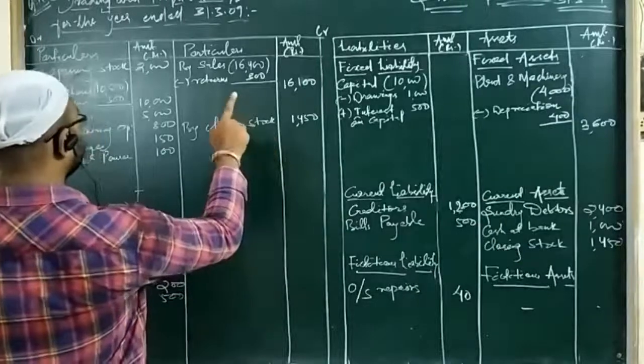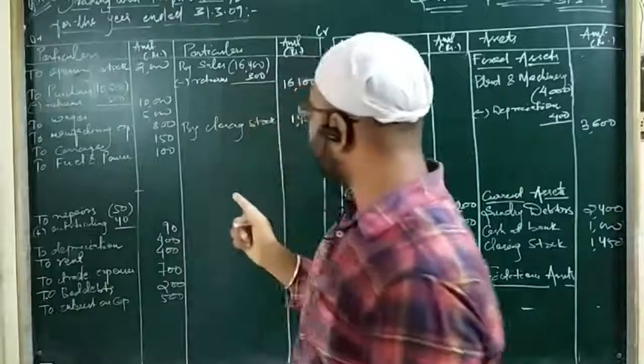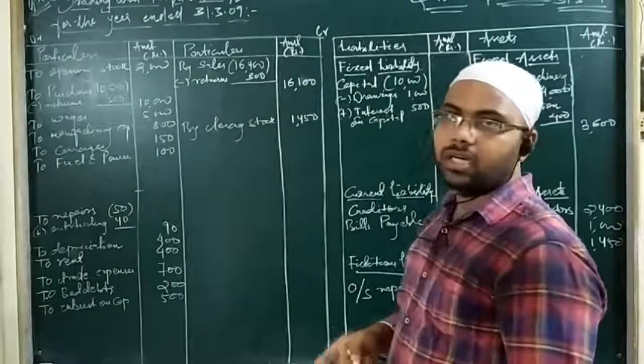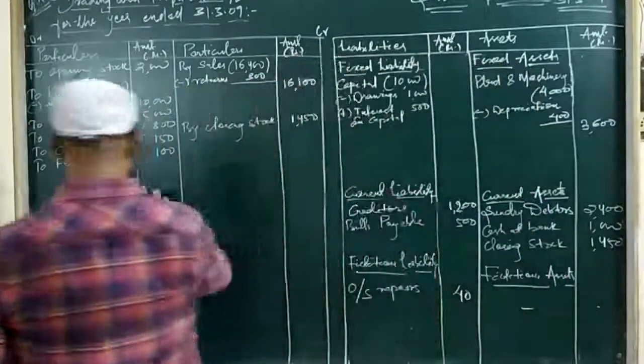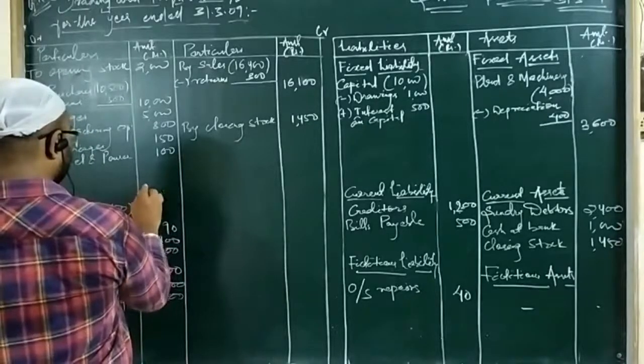As you can see, the items are less, but this time I think we are getting more items on the debit side. So let's check which is the highest total. If any problem arises, we will make the calculation again. No issue for that.